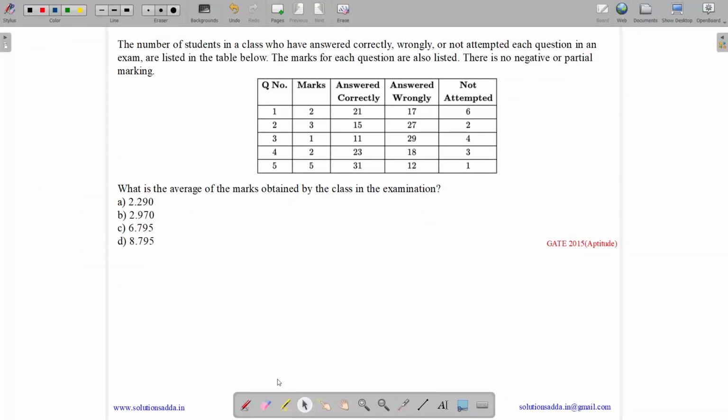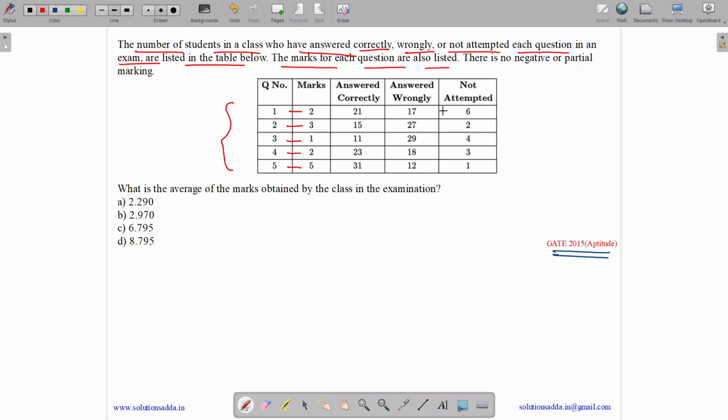This question belongs to the Aptitude subject and was asked in GATE CSE 2015. The question states, the number of students in a class who have answered correctly, wrongly, or not attempted each question in an exam are listed in the table below. The marks for each question are also listed. So there was an exam conducted which has 5 questions. Question 1 was for 2 marks, 2 was for 3 marks, 3 was for 1 mark, question 4 was for 2 marks, and question 5 was for 5 marks.